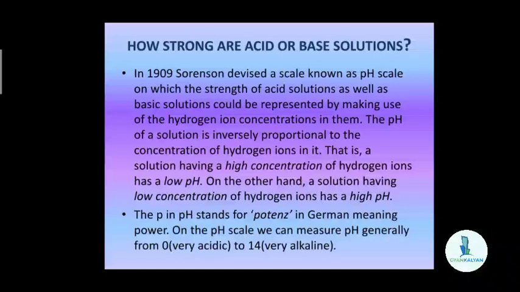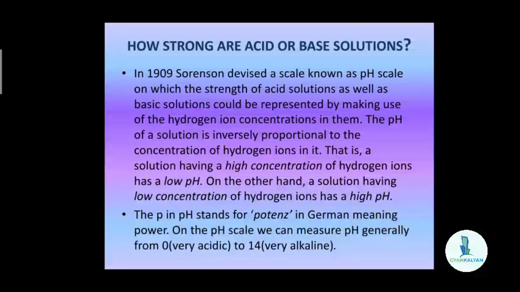If the solution has less concentration of hydrogen ions, then it will have a high pH. So, on the basis of the concentration of hydrogen ions in the solutions, we can check the strength of the acidic solutions and the basic solutions. The P in pH stands for potens in German, meaning power.